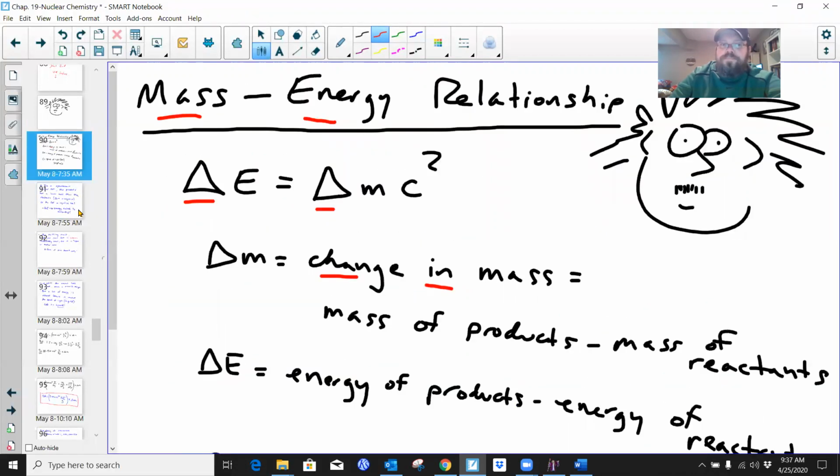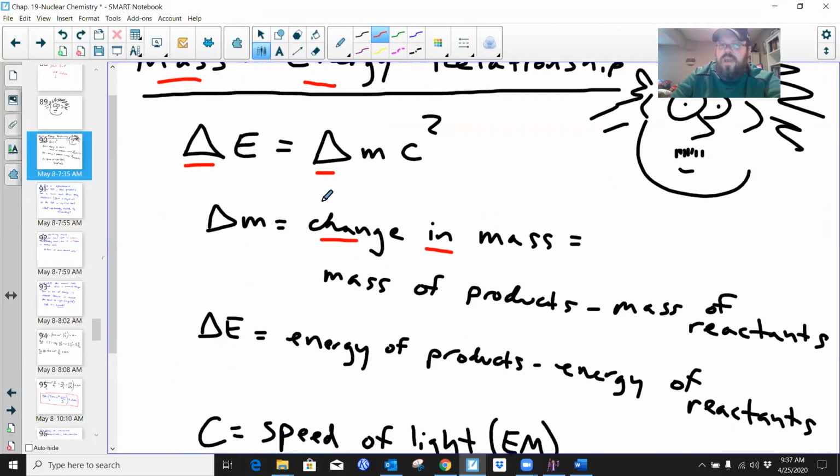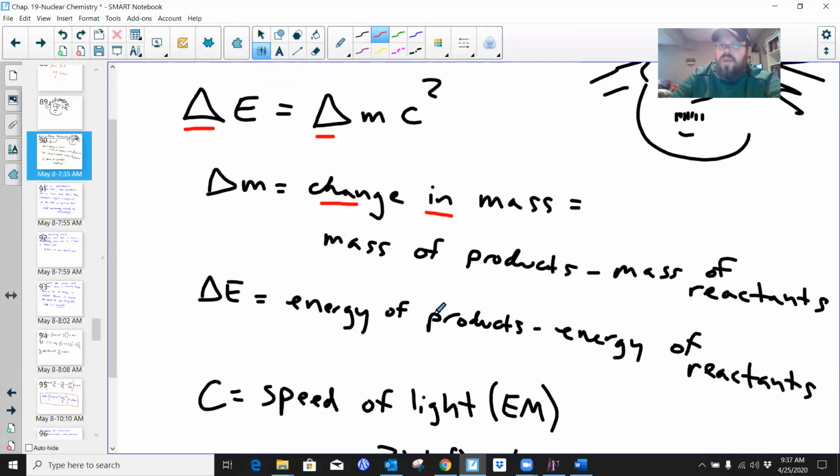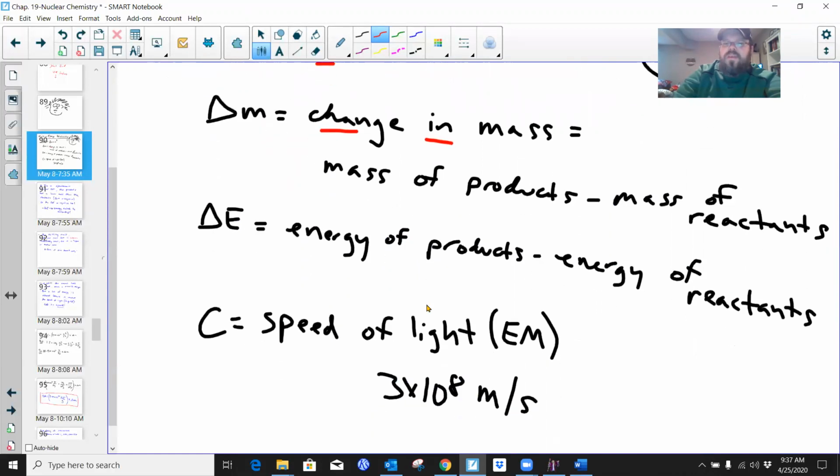So the equation first, let's define what we're looking at. Delta E equals delta M times C squared. Delta M is the change in mass, that's the mass of the products minus the mass of the reactants in a nuclear reaction. Delta E is the change in energy, the energy of the products minus the energy of the reactants. When we talk about delta, delta E or delta M, it's always products minus reactants. Delta means change in, right? And finally, C is the speed of light.